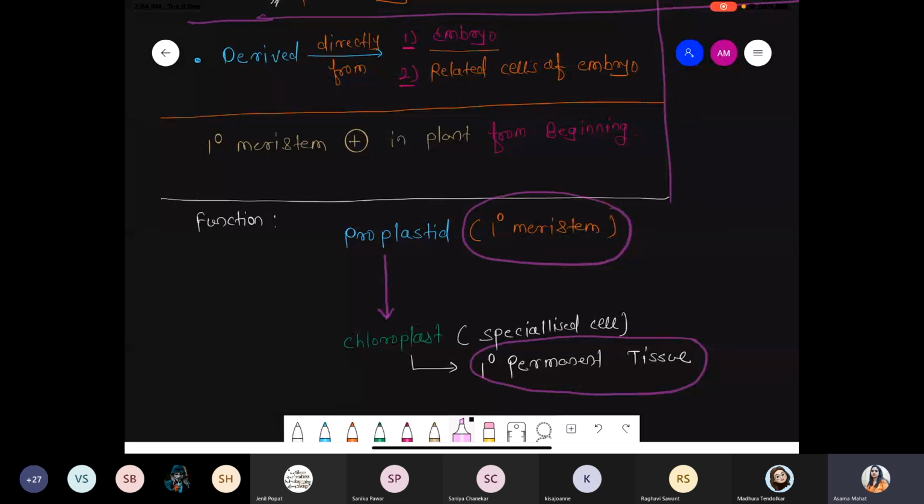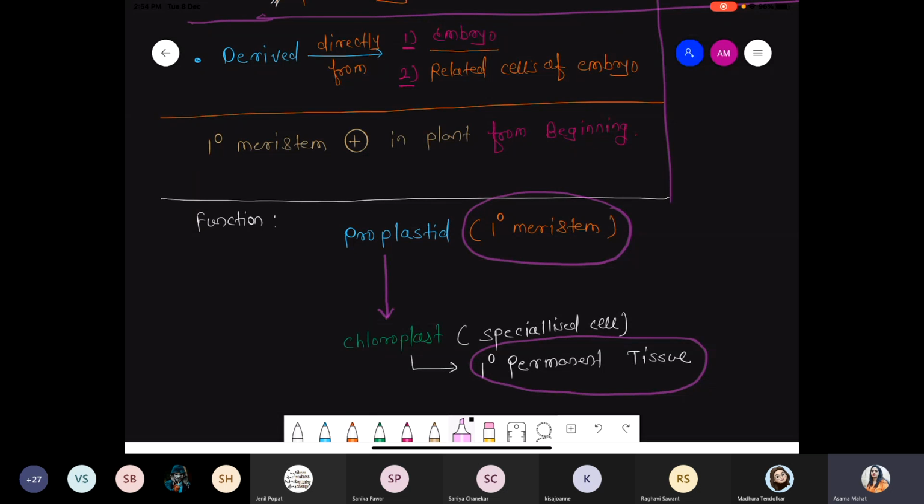Permanent tissue means the tissue or cell having a specific function. Its size will be fixed. They perform a specific type of function, right? So the proplastid does not have any specific function. They are just present inside the cell. But when the proplastid undergoes growth and maturation, after maturation it converts into chloroplast. The chloroplast is a green-colored plastid, and it is a specialized cell which performs the function of photosynthesis, right?